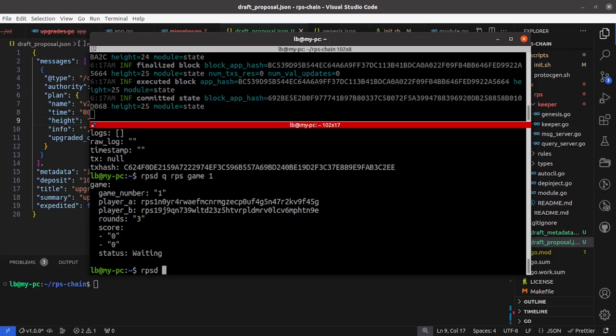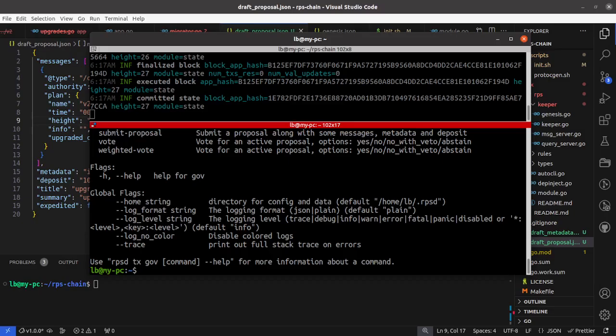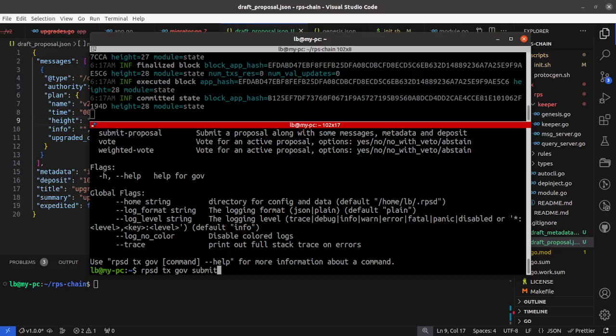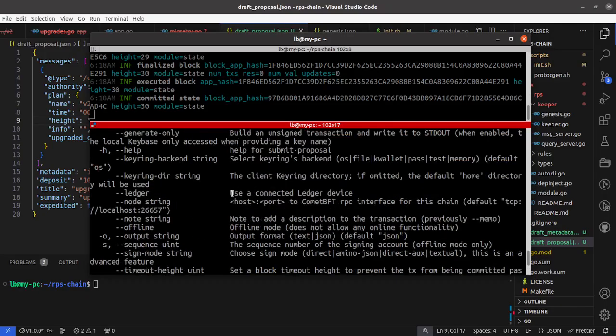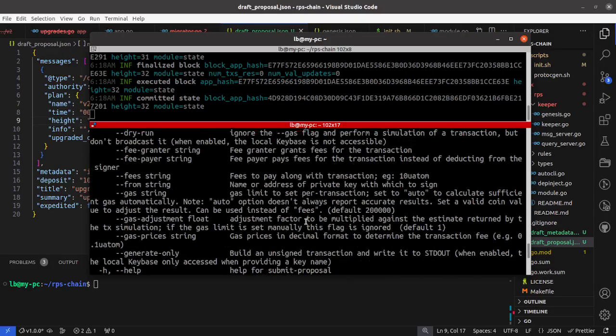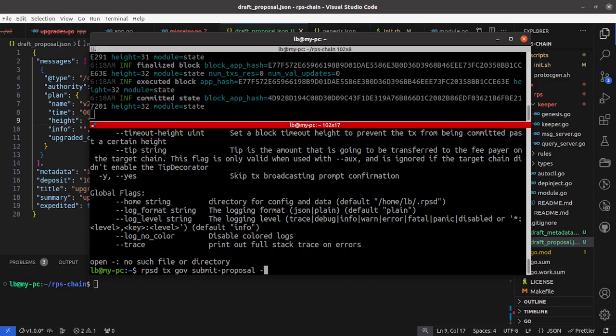So let's see. rpsd transaction gov. We have submit proposal. We'll have to pass the path to the proposal JSON. That's the one that we have, and some flags if we need so.